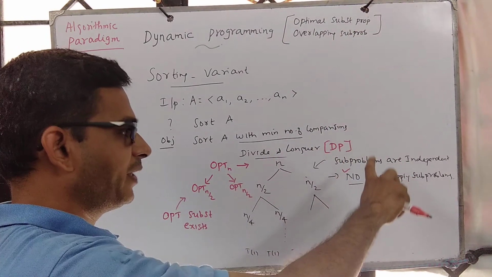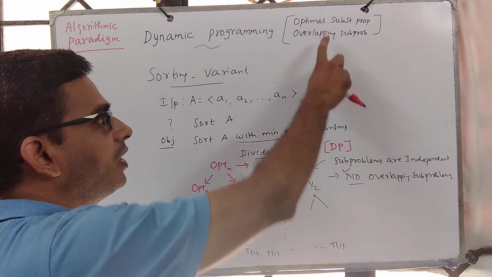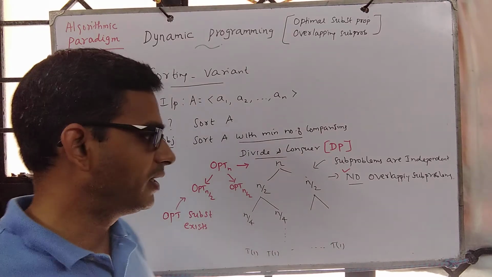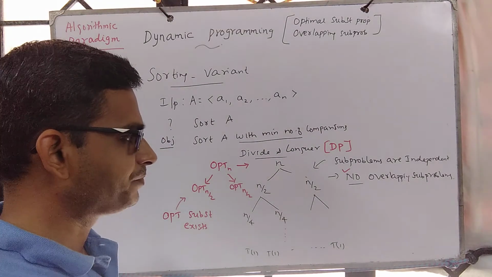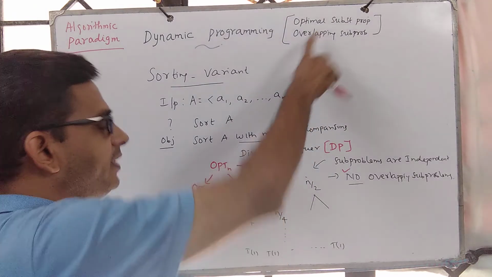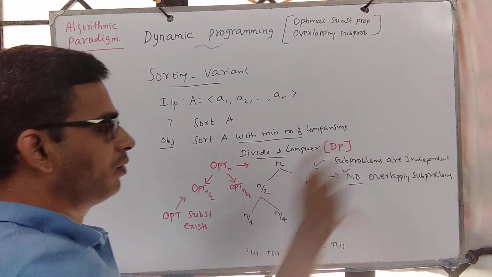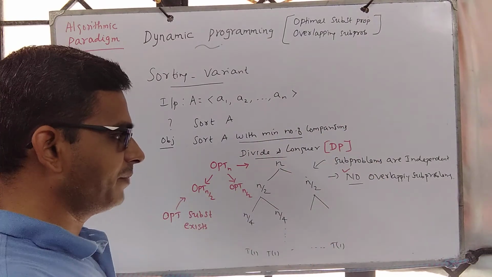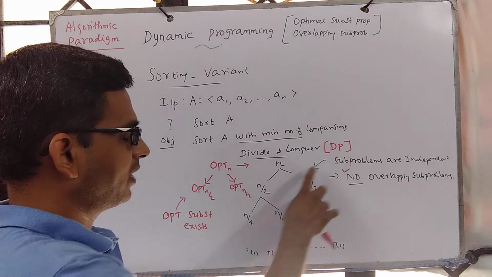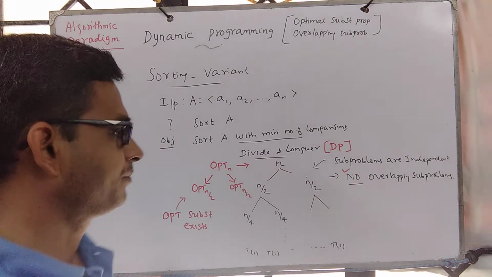If only one property is satisfied, meaning overlapping subproblem alone, for example Fibonacci and n-choose-r problem, we still have a DP solution. And similarly, if we satisfy just optimal substructure and no overlapping subproblem, we still have a DP solution. But all that we are saying is, the DP solution and divide and conquer solution are one and the same.